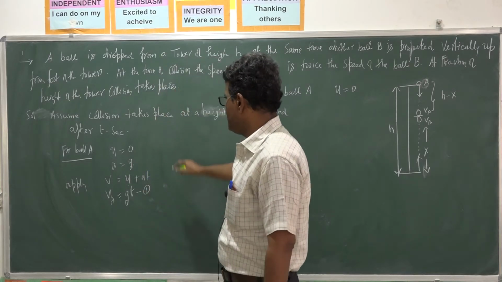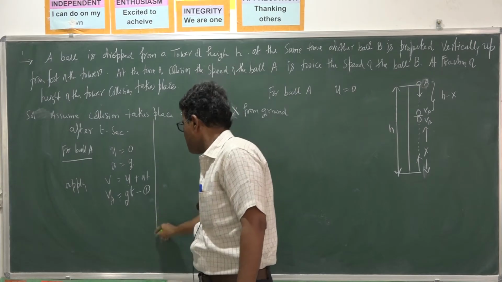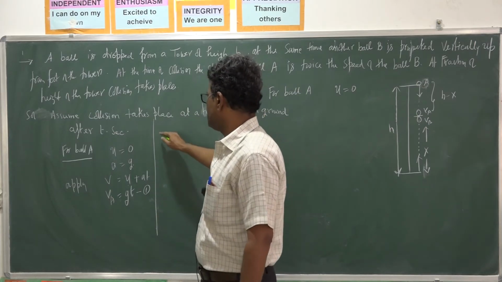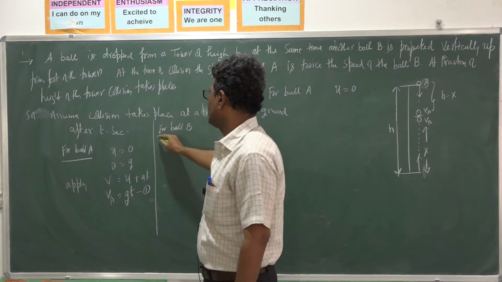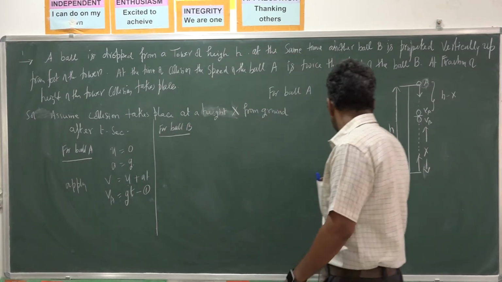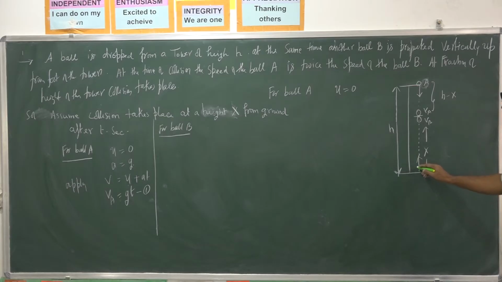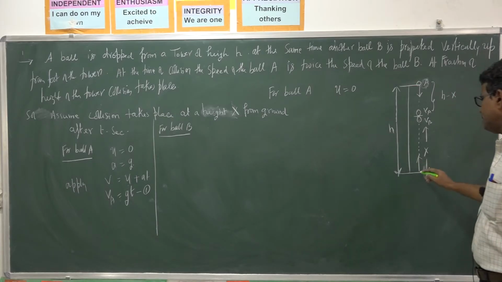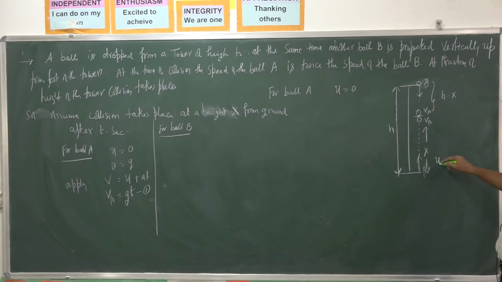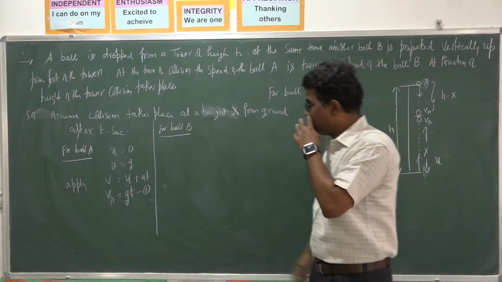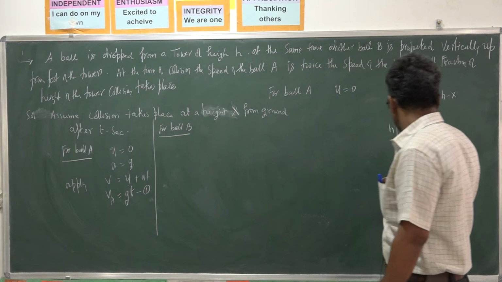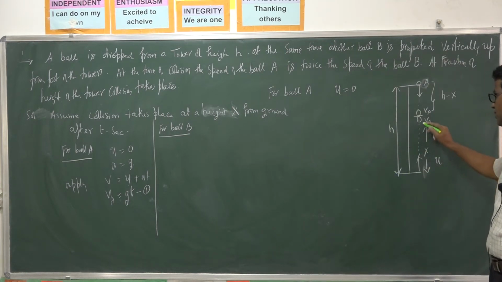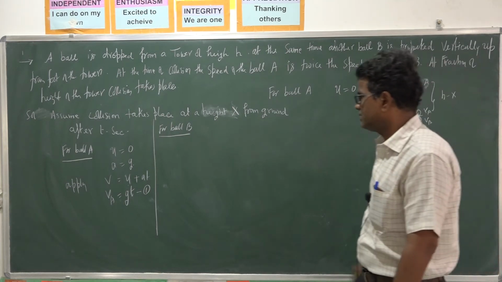For ball B, which is projected vertically up, with what initial velocity we don't know, let it be projected with initial velocity u. I want velocity after t seconds.